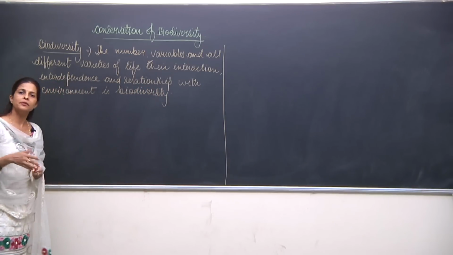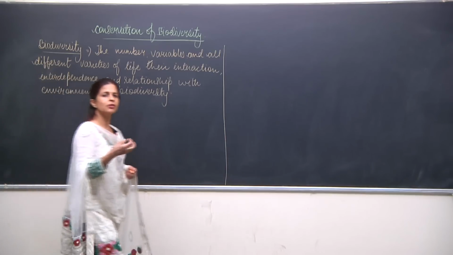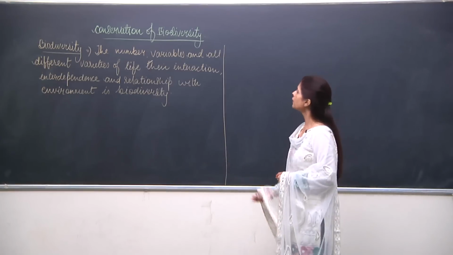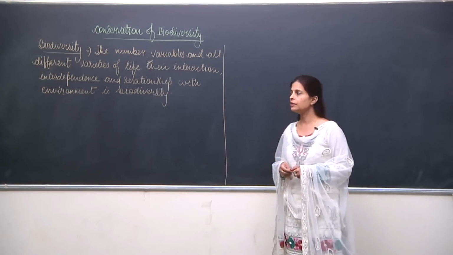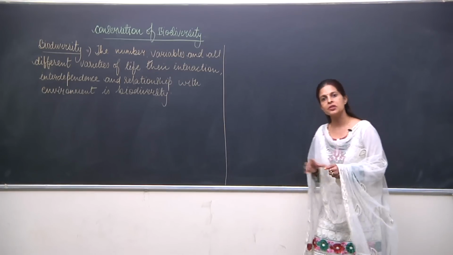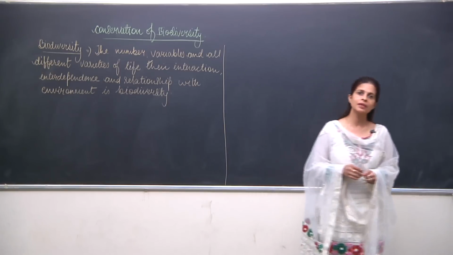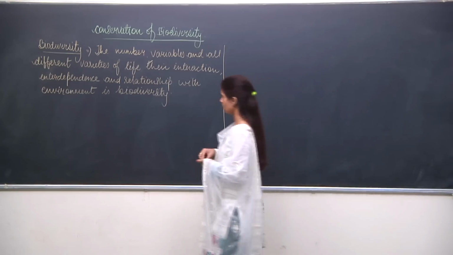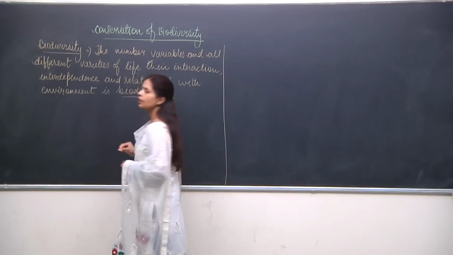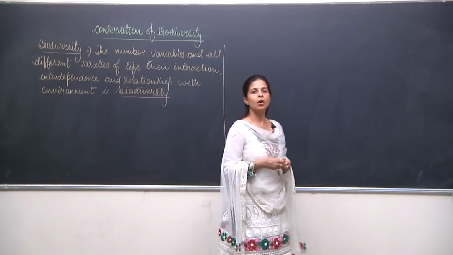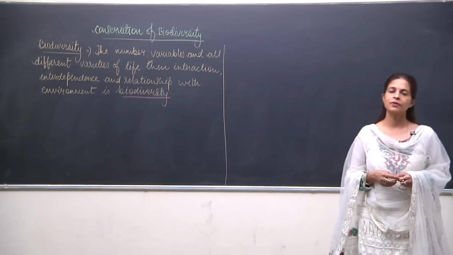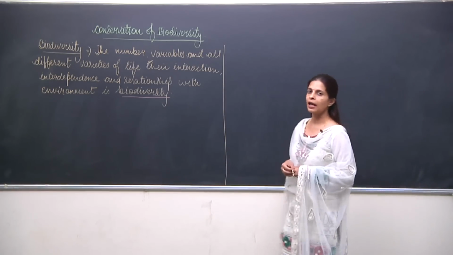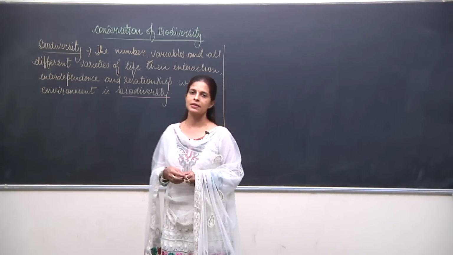The number, that means the different kinds of numbers, so many varieties present, is all included in biodiversity. Then variables, different varieties of life, and their interaction, that means their relationship among themselves and their dependence on the environment. All these things come under the word biodiversity. If you want to understand it in very simple language, we can say that all kinds of life and their interaction is biodiversity.